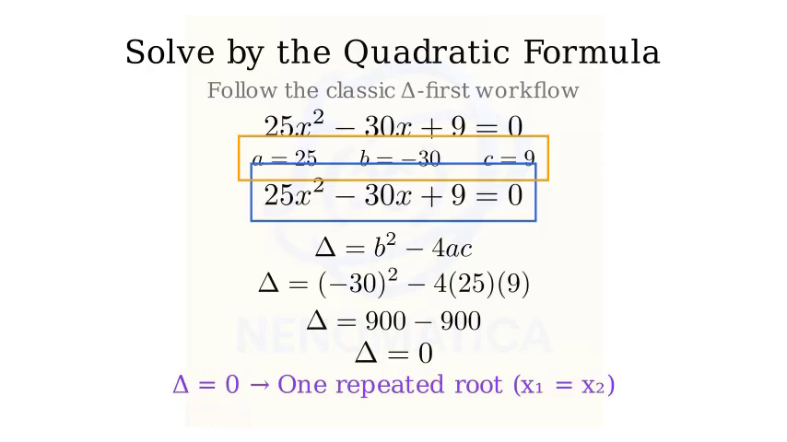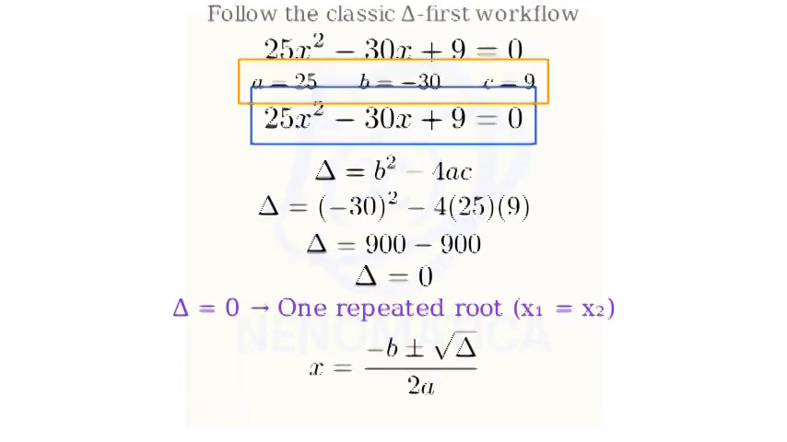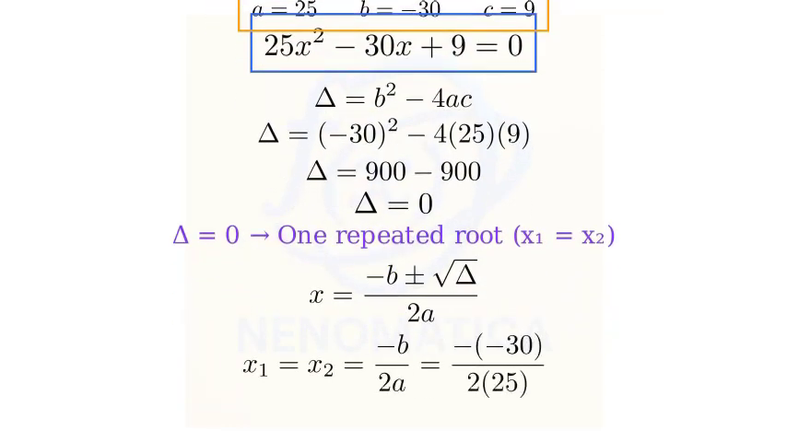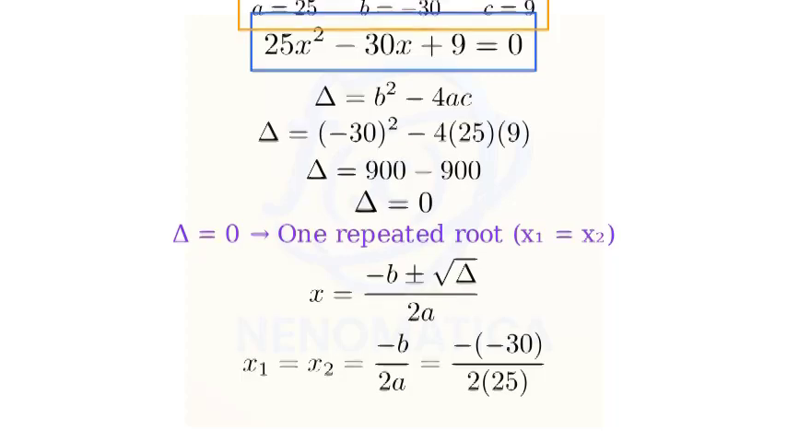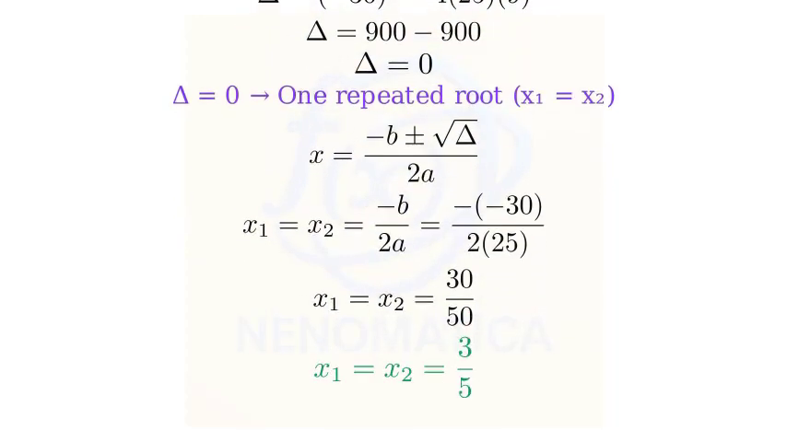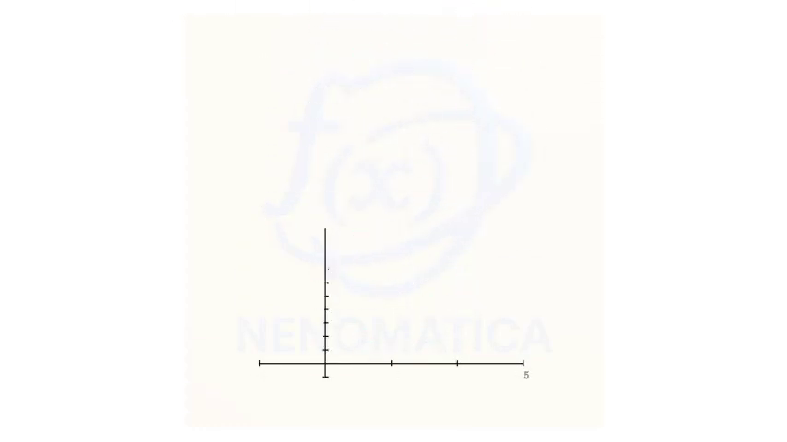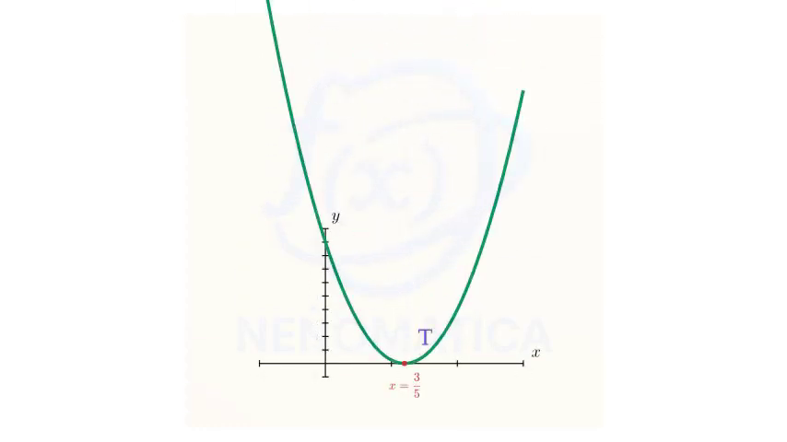Then set delta to 0, to simplify, to negative b, to simplify, to negative b over 2a. Finally, compute the number. To see this visually, look at the graph of the parabola y equals 25x squared minus 30x plus 9. I will draw axes and the curve. Notice how the curve just touches the x-axis at x equals 3/5 and turns around. That single touch matches delta equals 0 and a double root.